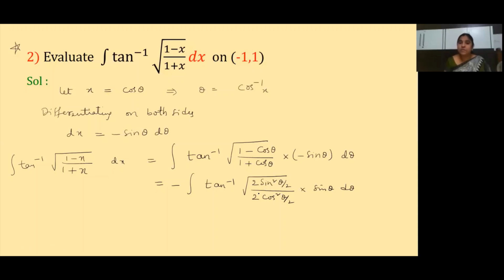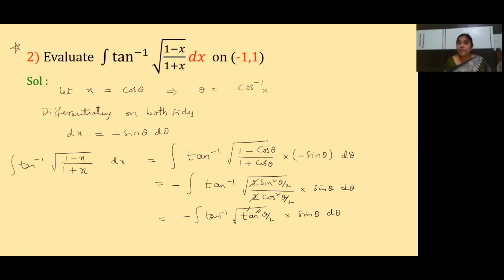Clear? So the 2 and 2 are cancelled, which is equal to minus integral tan inverse of under root sin square theta by 2 by cos square theta by 2, which means tan square theta by 2, into sin theta d theta. Clear, children? So here the square and square root are cancelled. What do we get here?